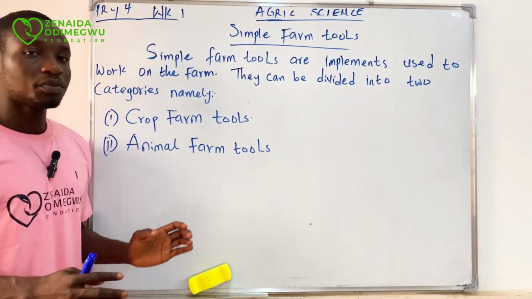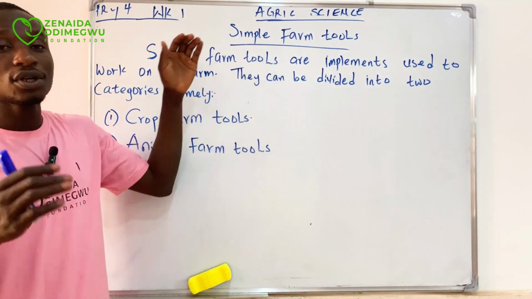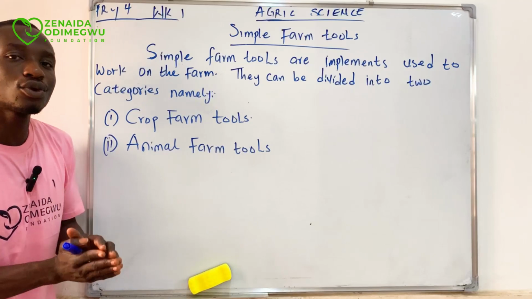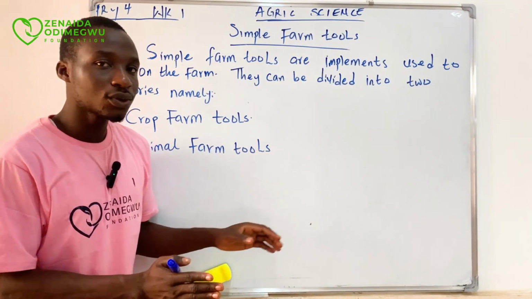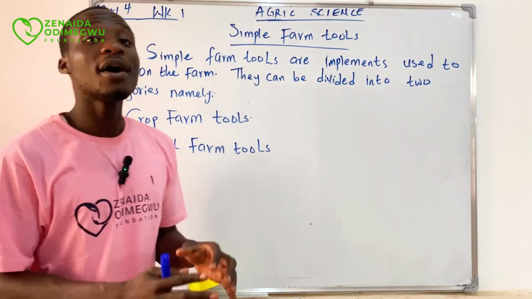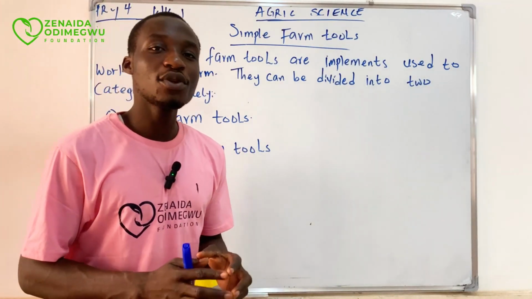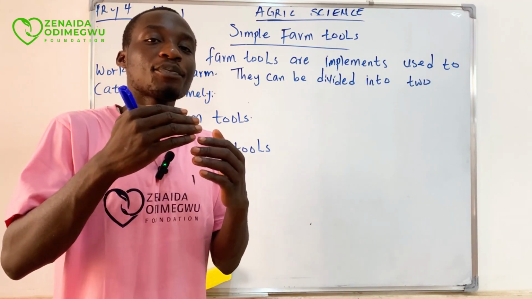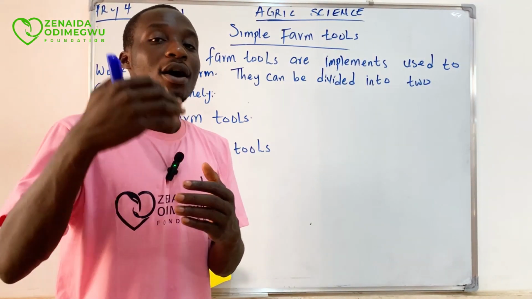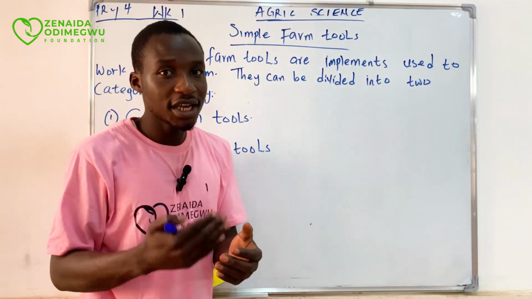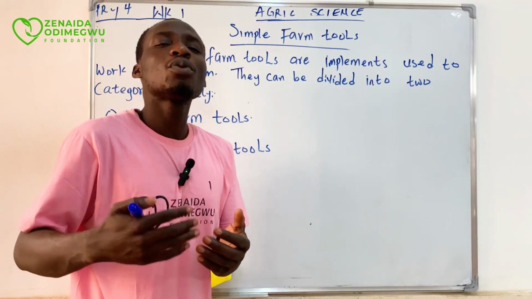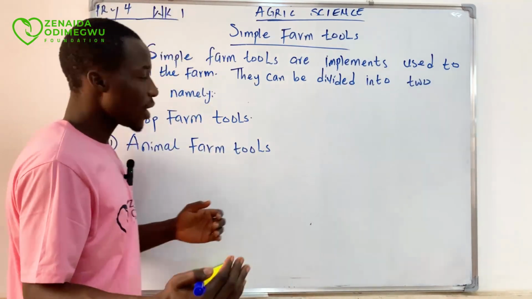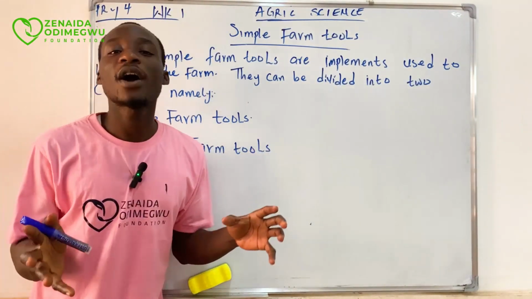So now, we've taken note that simple farm tools are used in the farm to work, and they are separated into 2 groups. Number 1, the crop farm tools, and then number 2, the animal farm tools. So now, I'll keep you at suspense so that in the next class I will begin to take each of them. I will take the crop farm tools, explain the crop farm tools, and then we'll look at some of the examples of tools we can use as crop farm tools. And then when we are done, we'll come to animal farm tools.